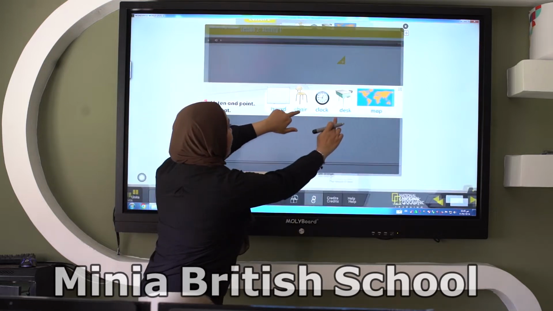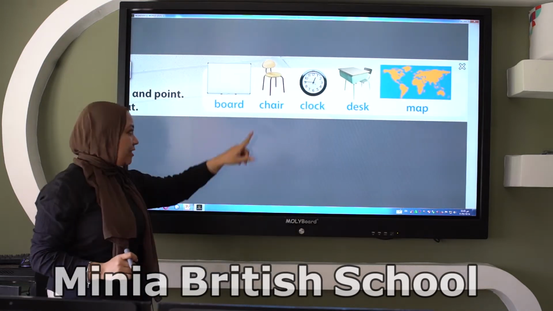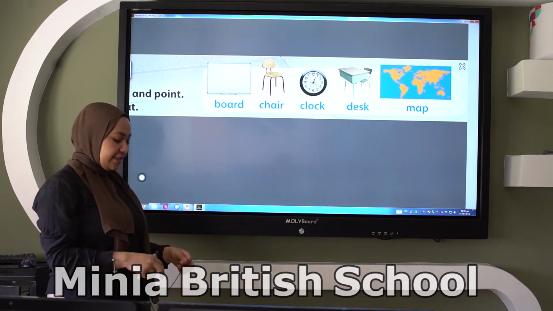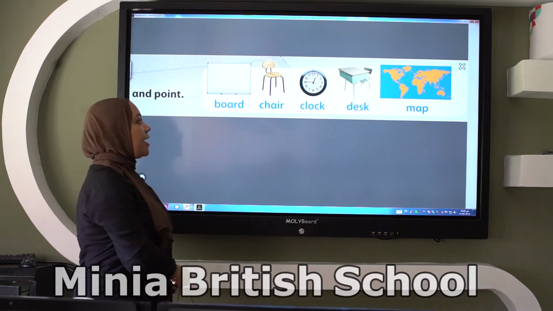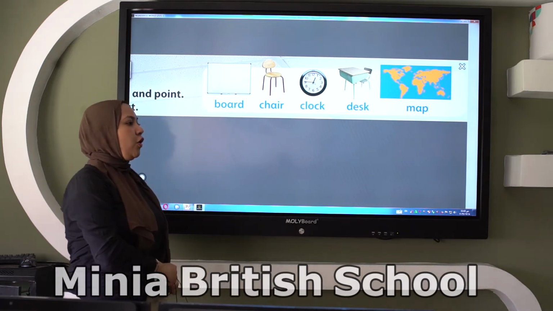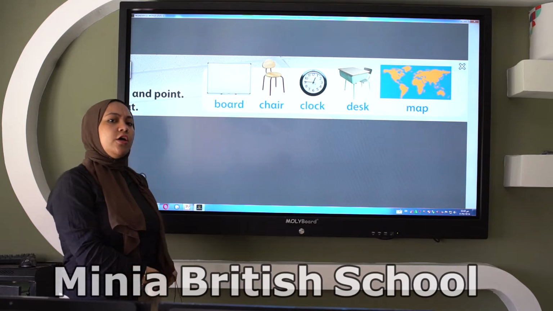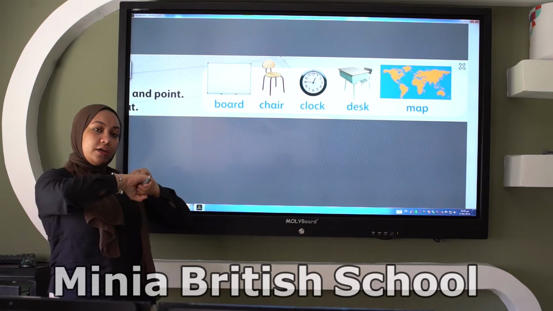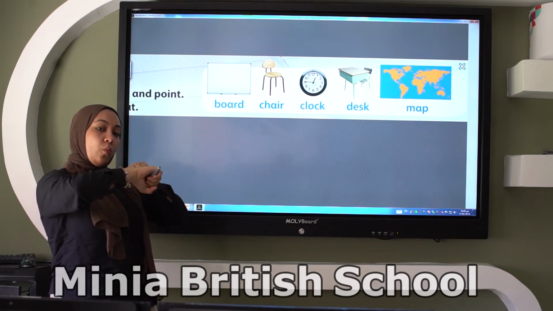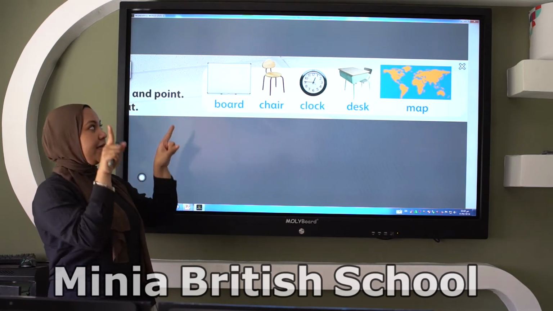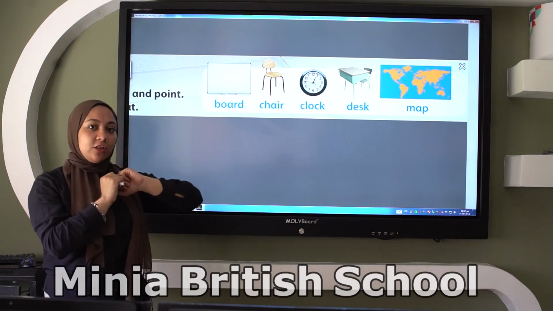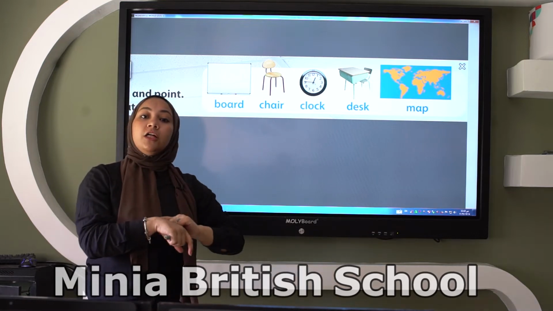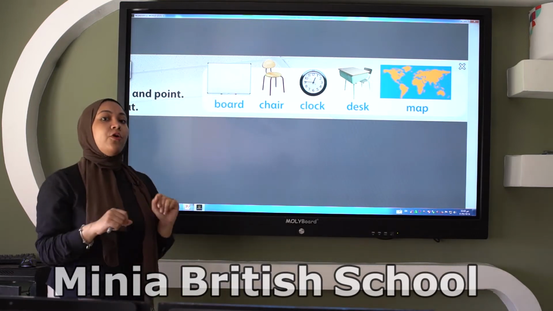What is this? Can you guess what is this? Okay. It is a clock. What do we do with the clock? We look at the clock. We sometimes have clock like a watch in our hand. But this is a big clock. We know the time from the clock.